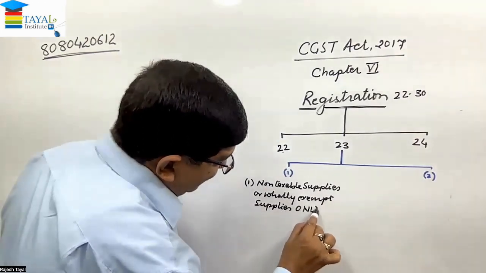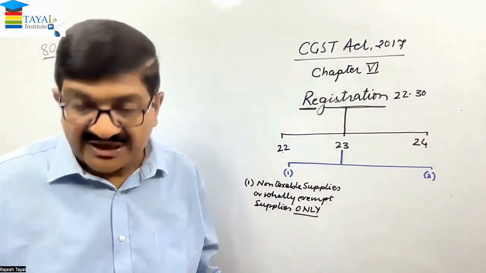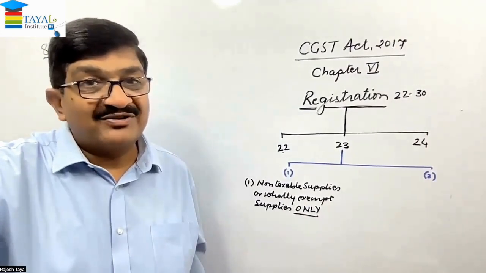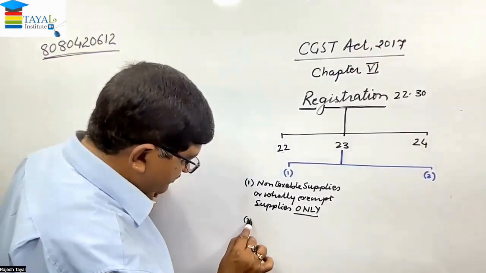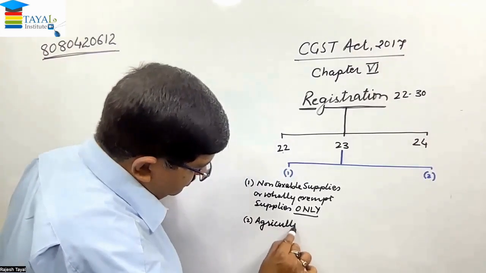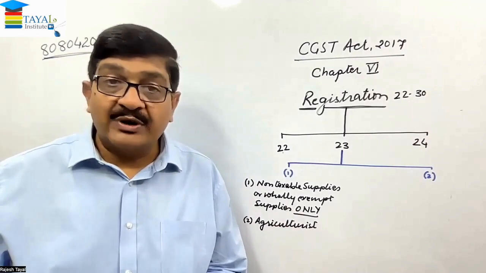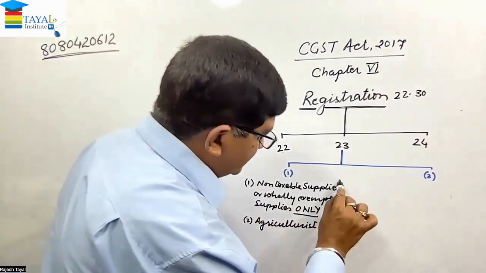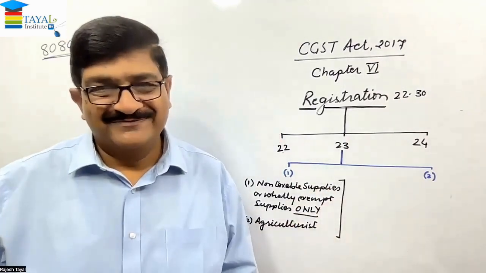I'm adding this word in capitals. So somebody who is exclusively engaged in the business in relation to activities which are either exempt or not taxable does not require registration. Number 2 is agriculturist, but the exemption for the agriculturist is only in relation to cultivation from the land. This is an exempt category irrespective of the turnover.